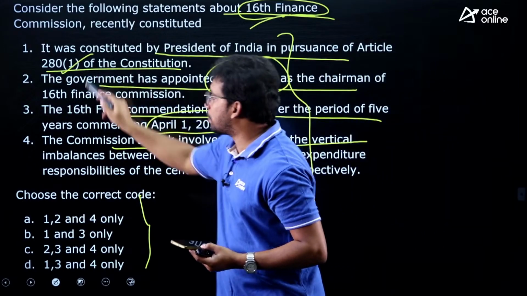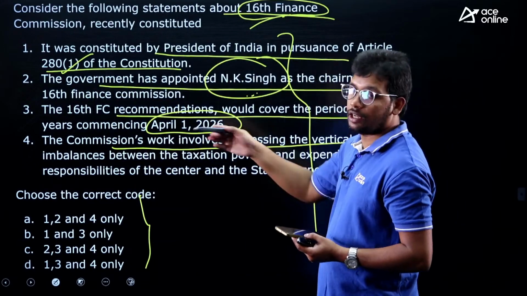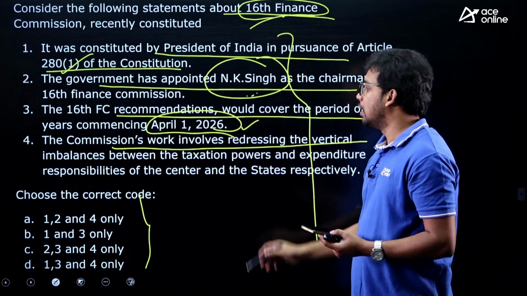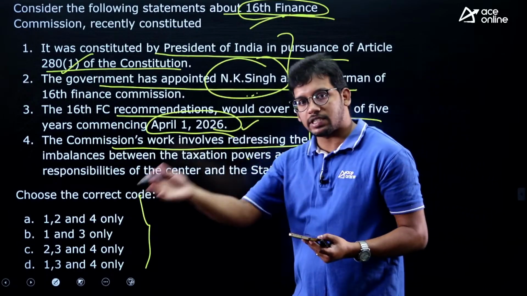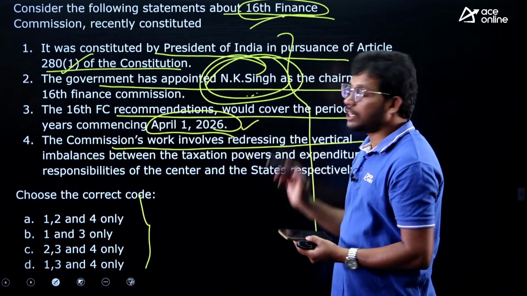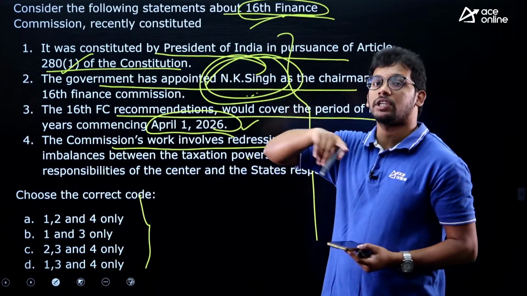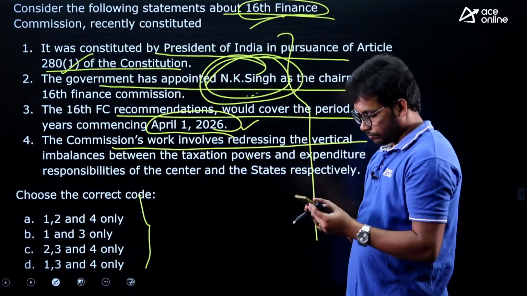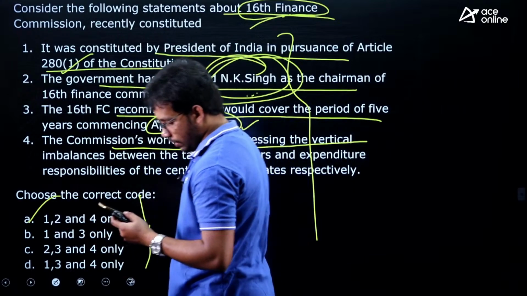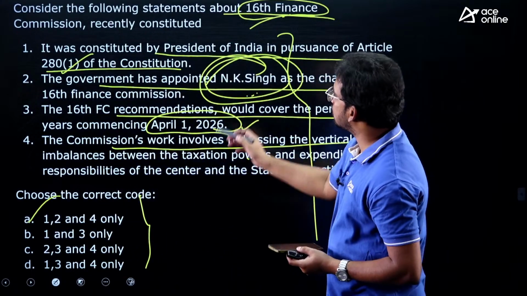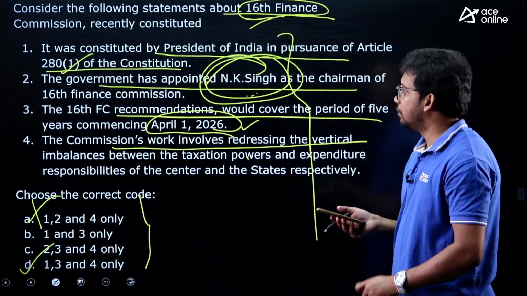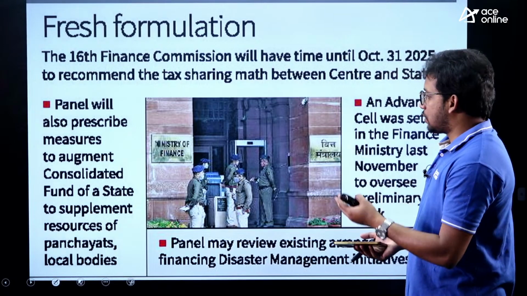This was constituted by the president under Article 280, clause 1, and this recommendation will start from 2026 April 1, and the aim is to devolve the funds between center and states. So here N.K. Singh is the chairman of the 15th Finance Commission, but for the 16th Finance Commission it is Arvind Panagaria. Okay, so the answer here is D, 1, 3, 4.